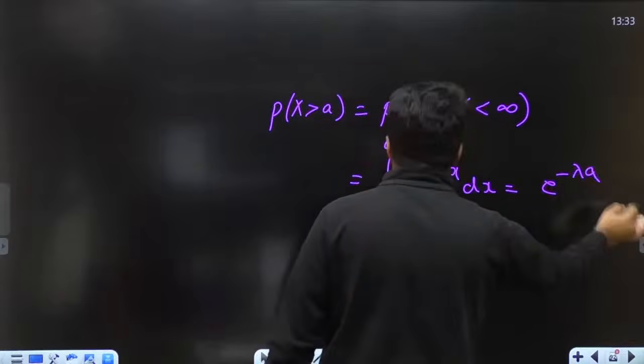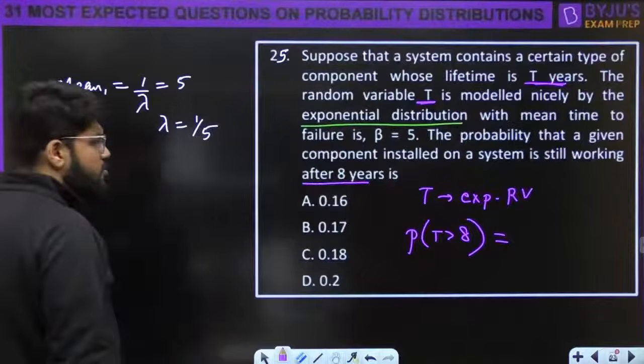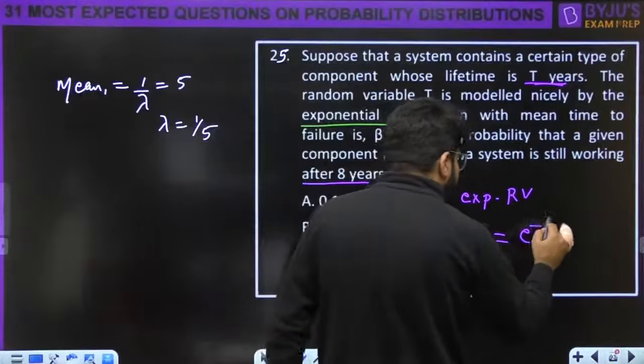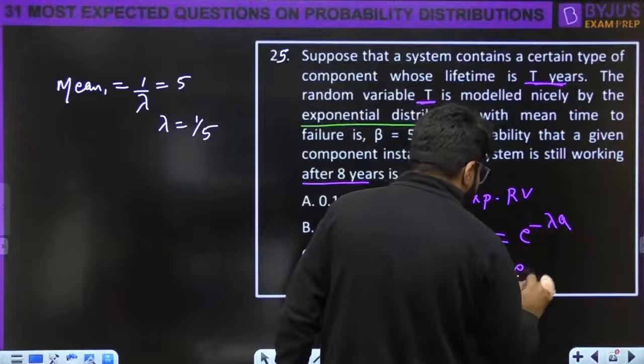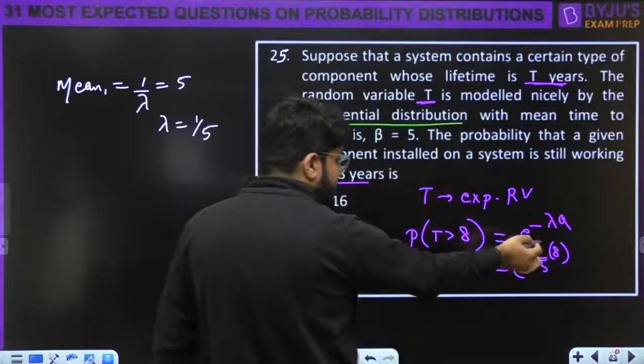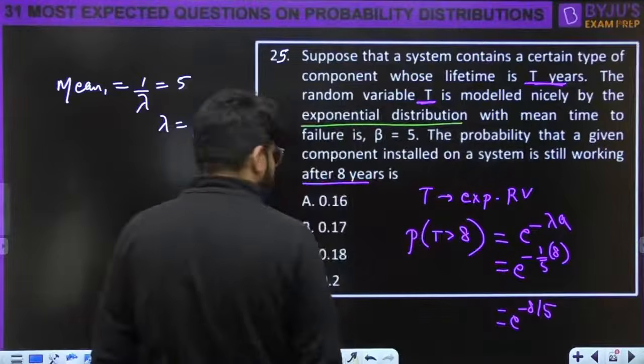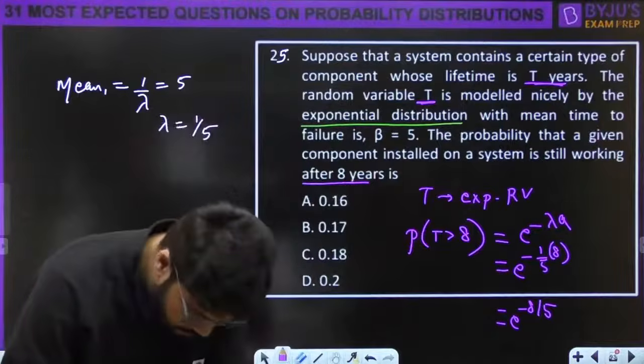Solve and you will get this answer. I've just written the final value, okay? So what is the probability t greater than 8? It is e power minus lambda a. The value of lambda here is 1/5. The value of a is 8. T greater than 8, so a is 8. So this is e raised to the power minus of 8/5. Right. Let's calculate this value.